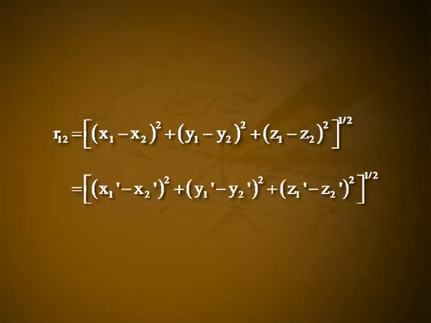Then the distance between two points 1 and 2, R12, is equal to x1 minus x2 the whole square plus y1 minus y2 the whole square plus z1 minus z2 the whole square, the whole raised to 1 by 2, which is equal to x1 dash minus x2 dash the whole square plus y1 dash minus y2 dash the whole square plus z1 dash minus z2 dash the whole square, the whole raised to 1 by 2. R12 does not depend on the orientation of the axis and hence is a scalar.